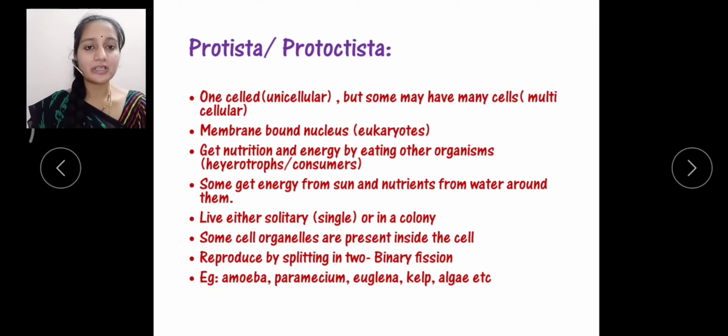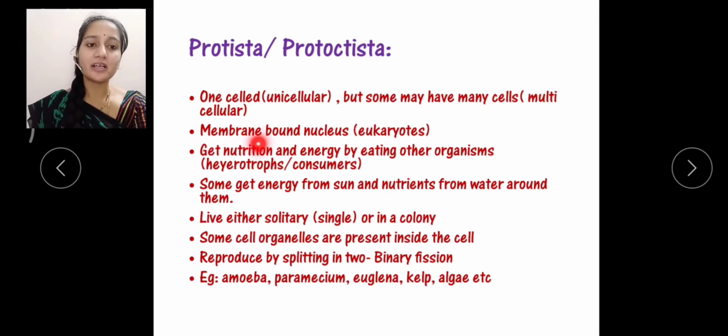We'll discuss kingdom 2, that is Protista. Protista is also called Protoctista. We'll see the characteristics of these Protista. These are mostly unicellular, but some Protista may be multicellular also.